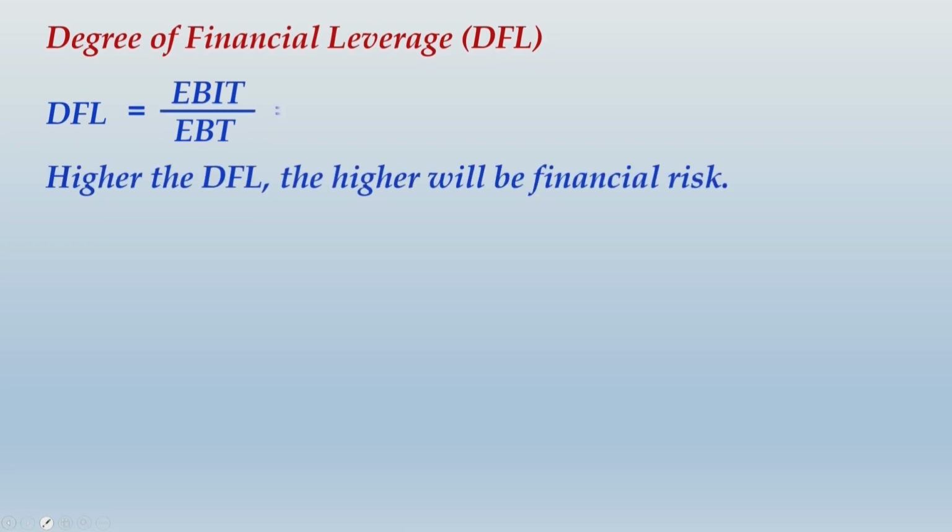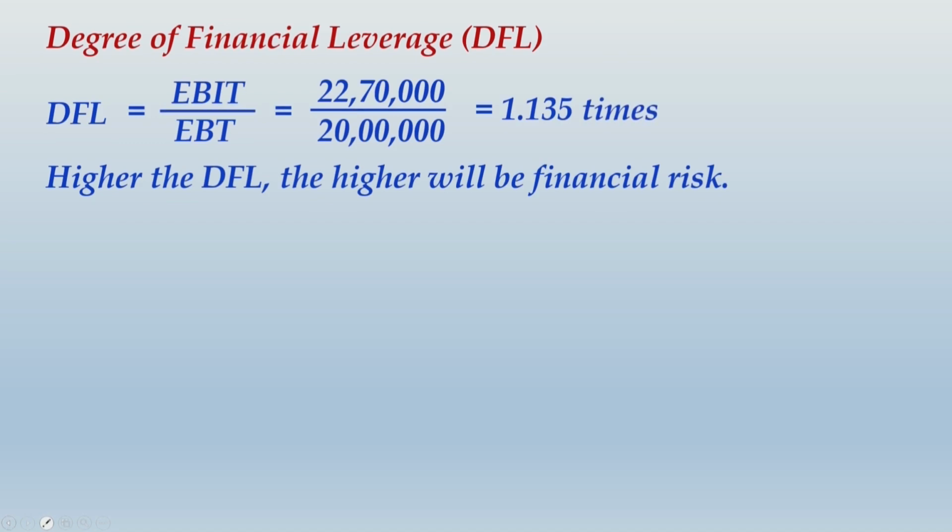Here what is happening, you could see EBIT is 22,70,000 and EBT is only 20 lakhs. You are getting 1.135 times as degree of financial leverage. Means for every 1 rupee of your EBT, your EBIT is 1.135, which indicates fairly very low degree of risk.